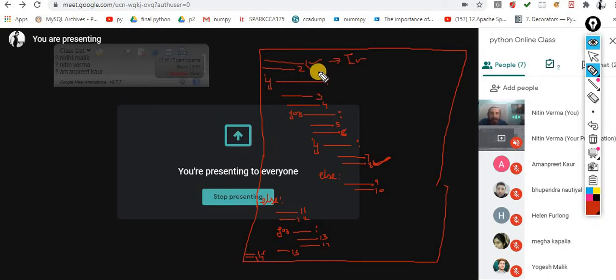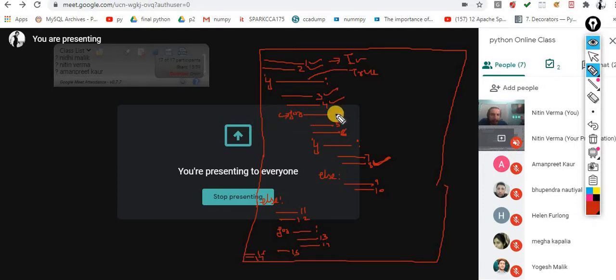I will explain each and everything. The 1 and 2 are independent statements. They have no concern with any of your code. In any of the cases they would be executed. Now understand it. There is an if, and inside the if I implemented some kind of condition. If this condition is true, then 3 and 4 will be executed. After that, the control will move to the for loop.